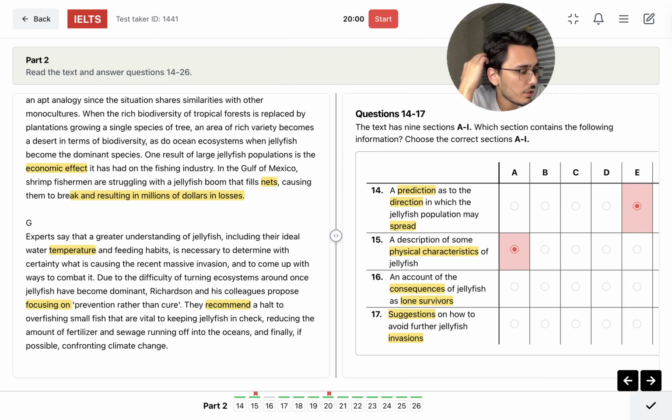Sewage runoff, what is it? When you, for example, take a shower, it goes to the sewage system. After we wash our hands, the water goes through a tube to the sewage. And what countries do is direct it to oceans, right? But this is harmful for fish. And finally, if possible, confronting climate change. Interesting.